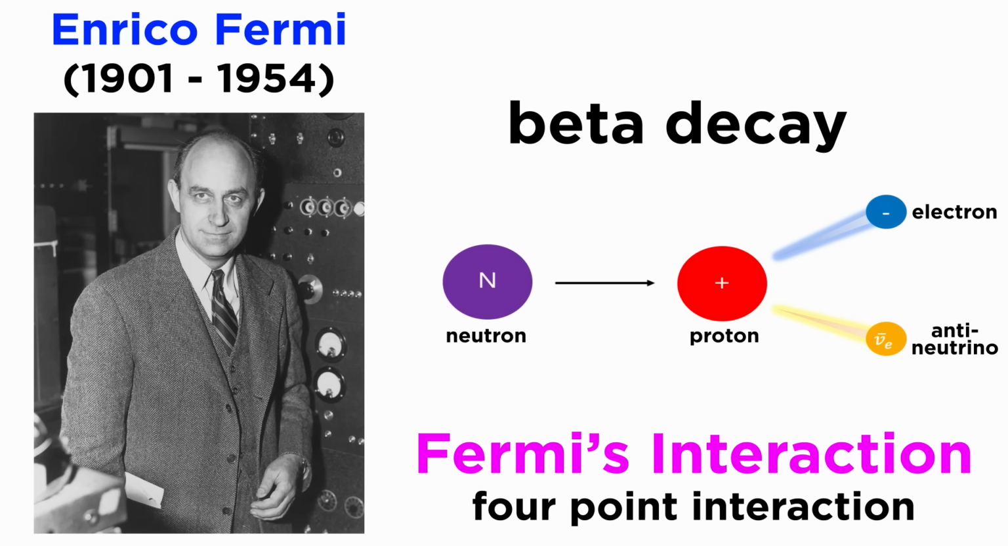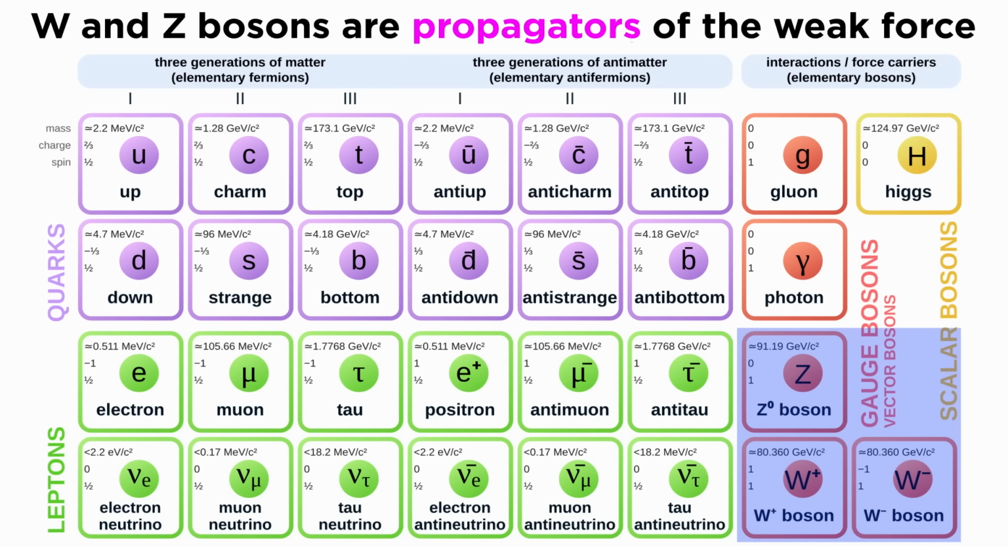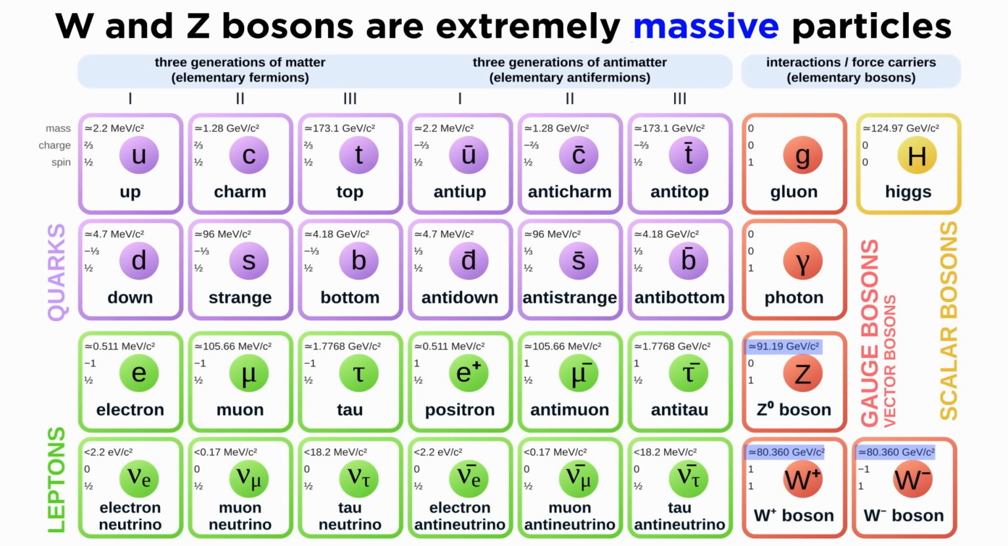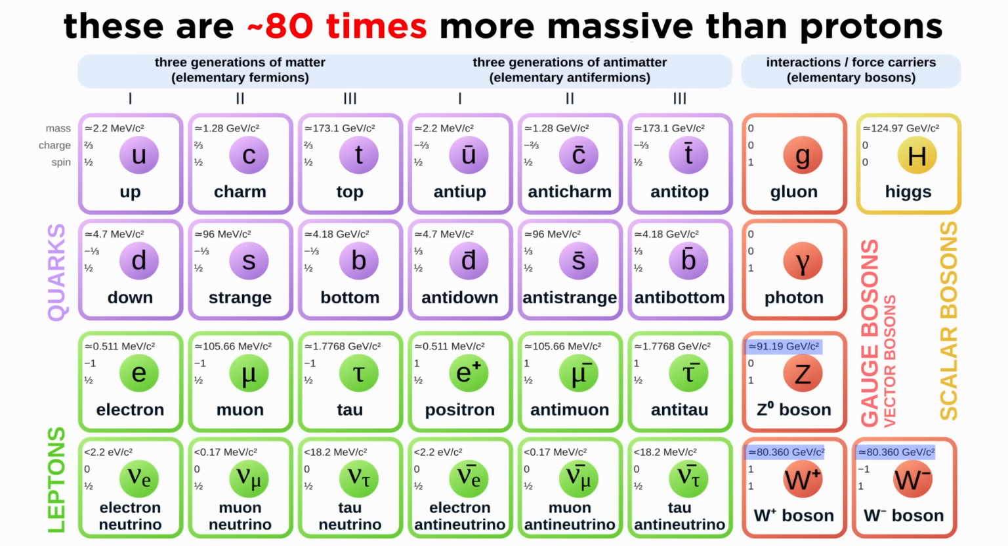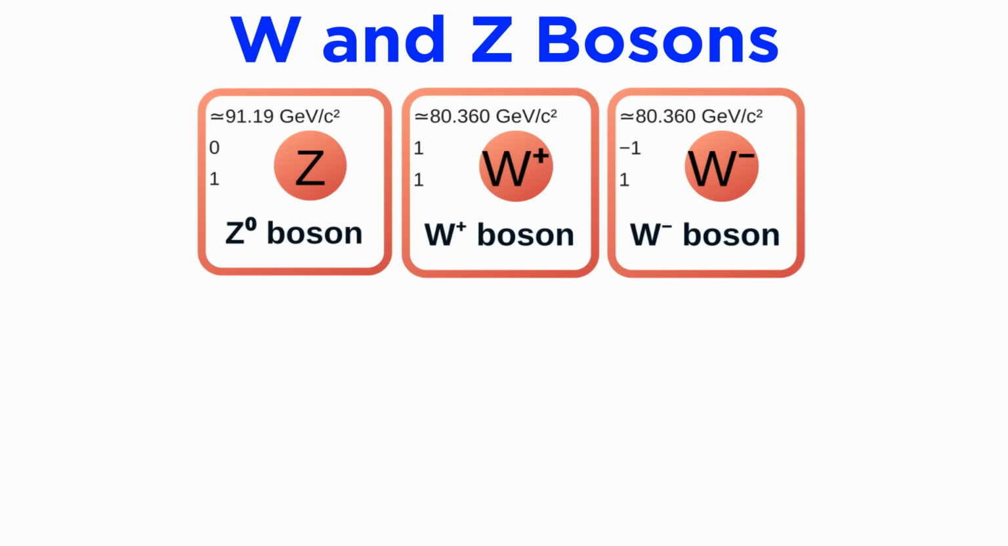Fermi's four-point interaction can tell us some interesting aspects of the weak force, but understanding the full picture requires adding in the propagators, the W and Z bosons. These bosons are quite massive, with the W mass being 80.4 giga-electron volts per c squared, and the Z mass being 91.2 giga-electron volts per c squared, making them roughly 80 times more massive than a proton. The large mass of these bosons has three direct implications.